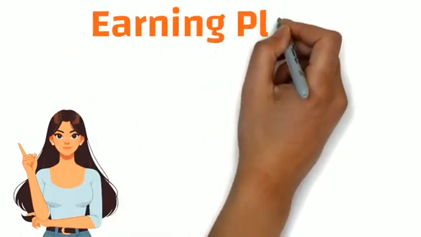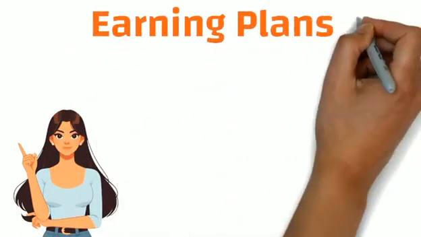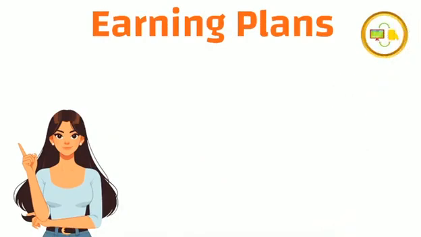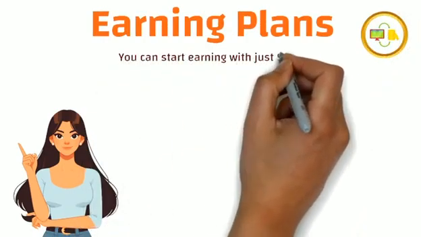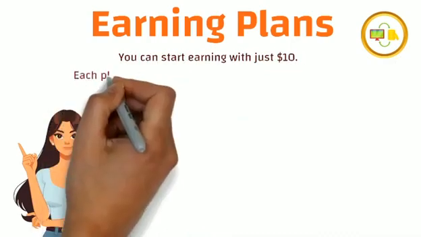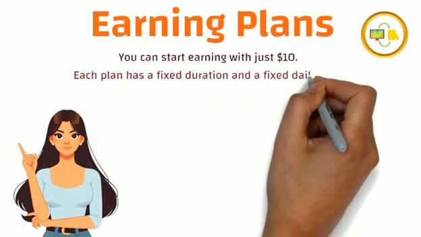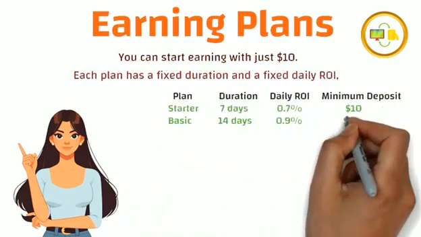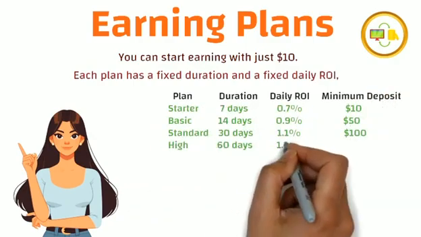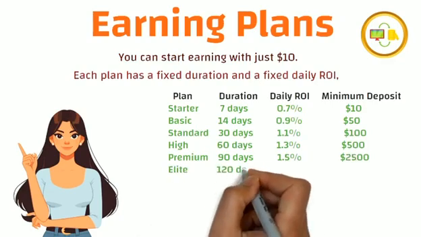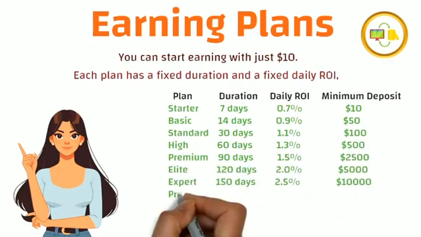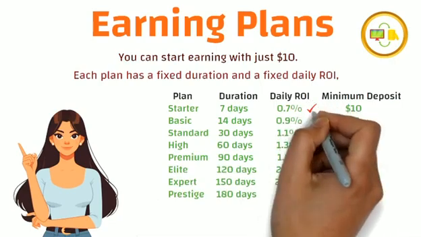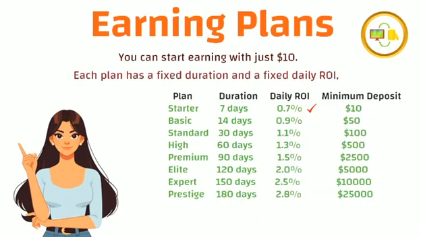if we talk about the available earning plans, some customized earning plans are available here for the users of every category. You can start your earning with as low as $10. Each plan has a fixed duration and a fixed daily ROI. So the first plan is the Starter Plan. The minimum deposit you can make in this plan is $10. This is a perfect plan for all those who are beginning their journey. The duration of this is 7 days and the daily ROI you will get on this will be 0.7%.